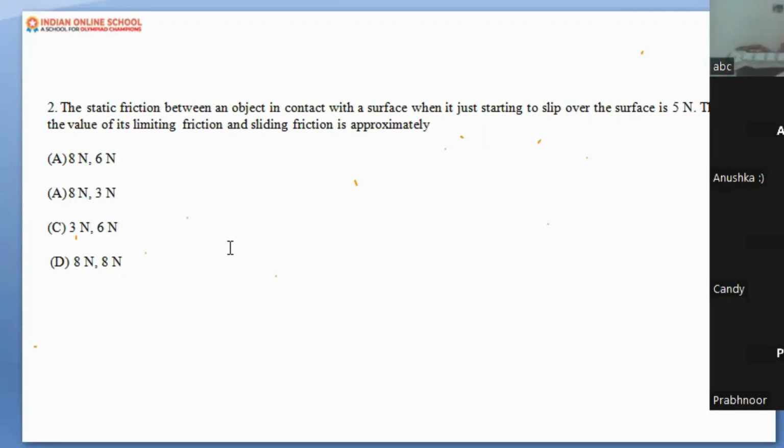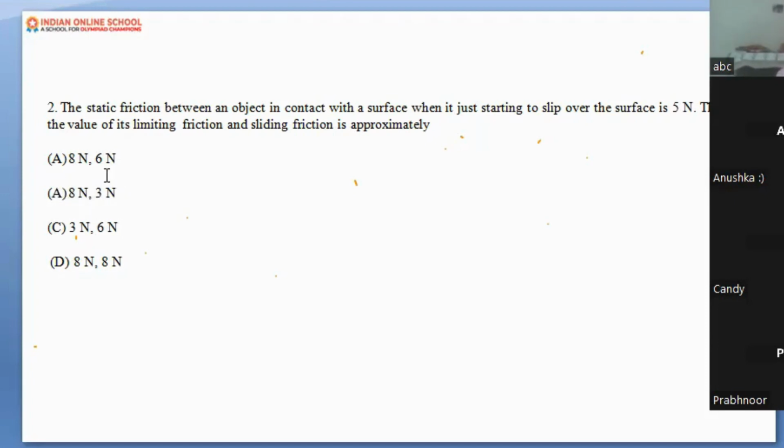Just think about the relation. I told you that. I know the question is quite tricky, but use your perception. Okay, let me tell you what it would be. You can see option B1, that is 8 newtons and 3 newtons.